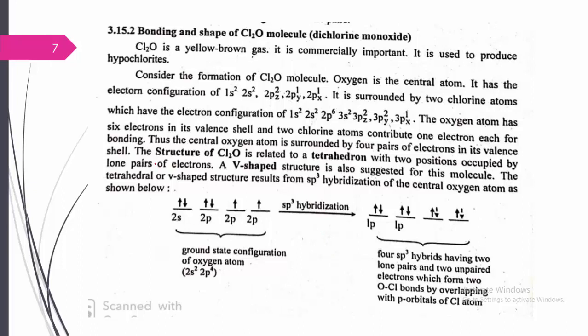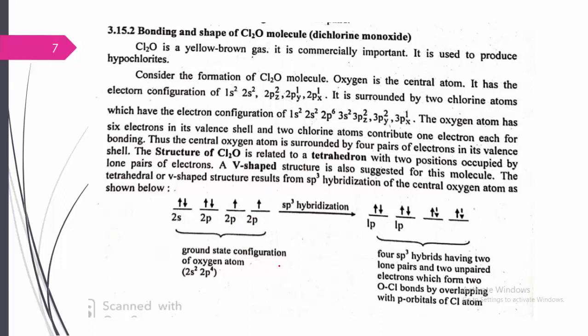But here, with the help of the VSEPR theory, we can see the central atom is oxygen. The electronic configuration of oxygen is 2s2, 2px2, with 2py1 and 2pz1 each having one unpaired electron.